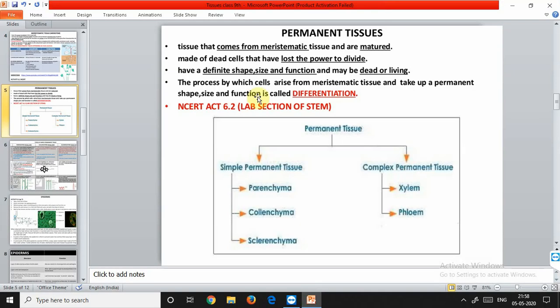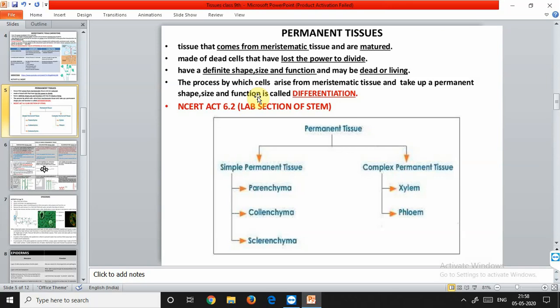the permanent tissues. What happens to the cells formed by meristematic tissues? Cells derived from the division of meristematic tissues take up a specific role and lose their ability to divide. They thus form a type of permanent tissue. When the meristematic tissues lose their ability to divide any further, they form the permanent tissues. The development process by which cells derived from meristematic tissues take up a permanent shape, size, and function is called differentiation.